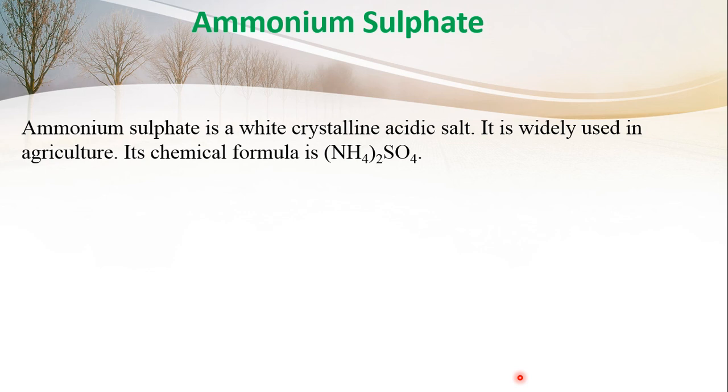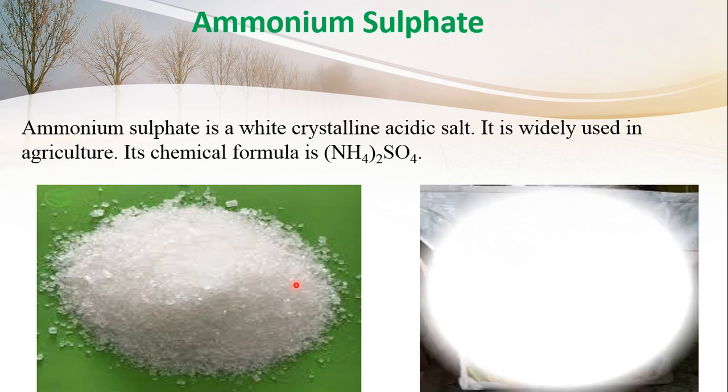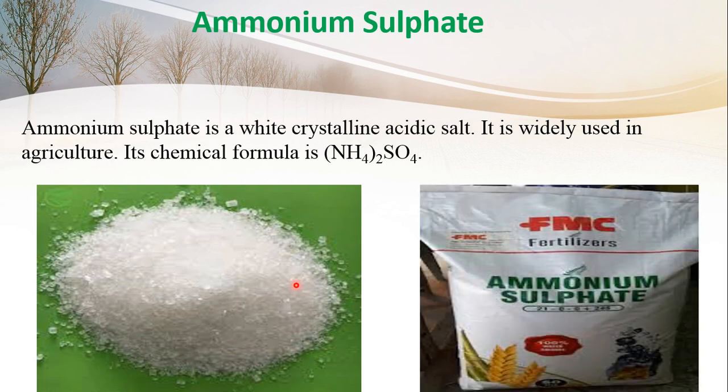It is widely used in agriculture. Its chemical formula is (NH4)2SO4. It is a white colored crystal-like substance, and it is marketed as a fertilizer in different packages.